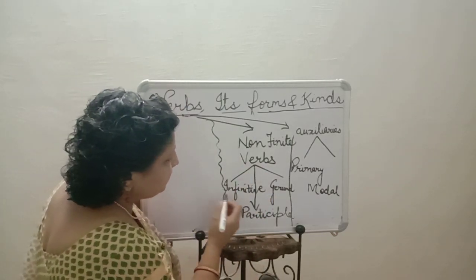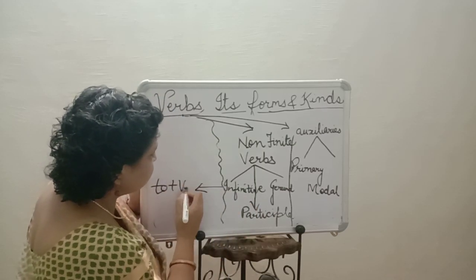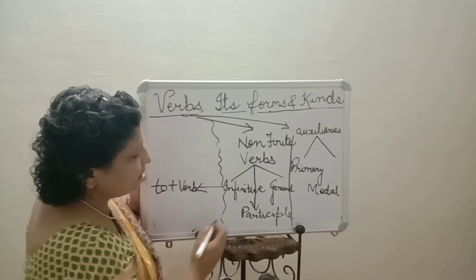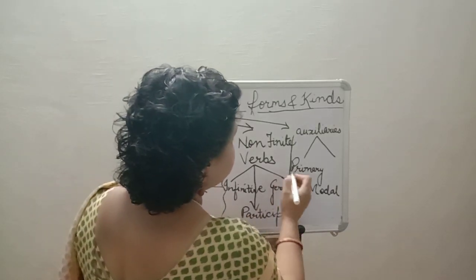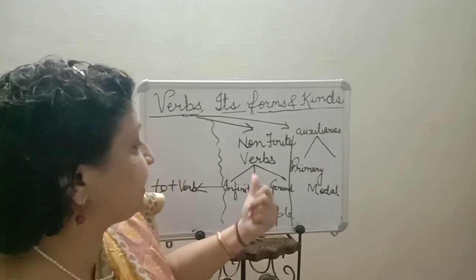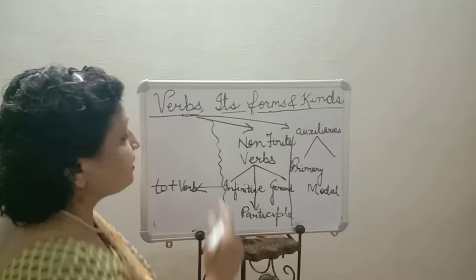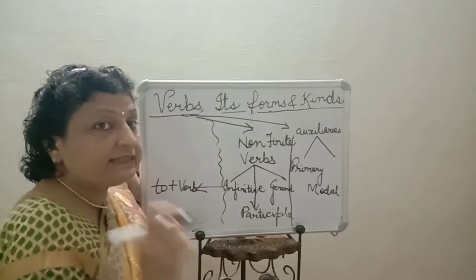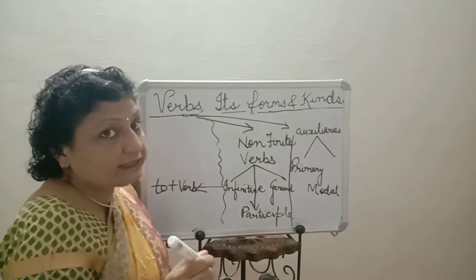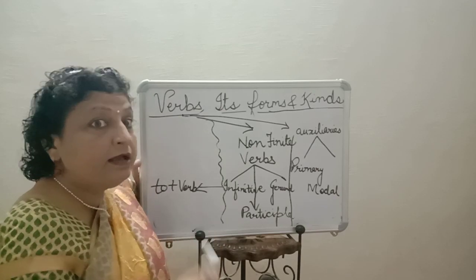Non-finite verbs. Infinitive is to plus verb. If any verb is doing the work of a noun, like in that example I told you, writing is a good exercise. So writing is used as a noun over there. So that is doing the work of gerund, a non-finite verb, and it is the gerund.